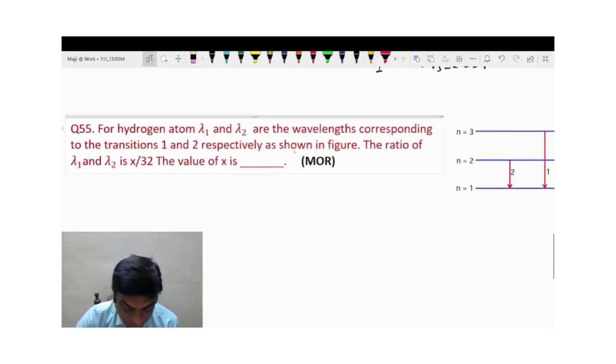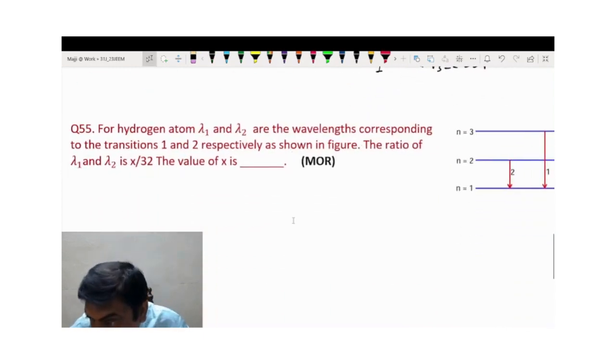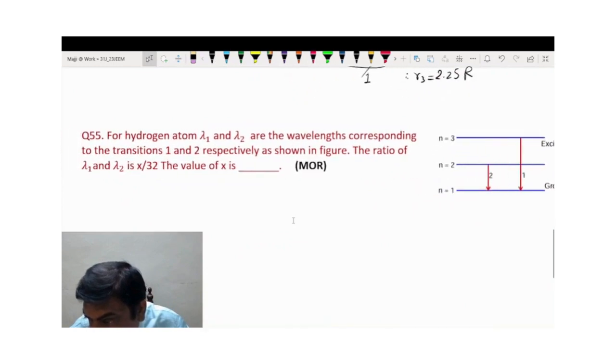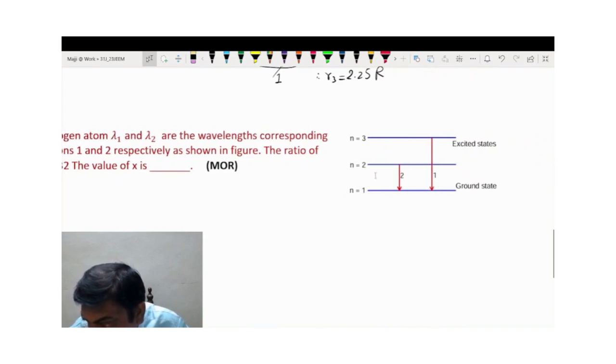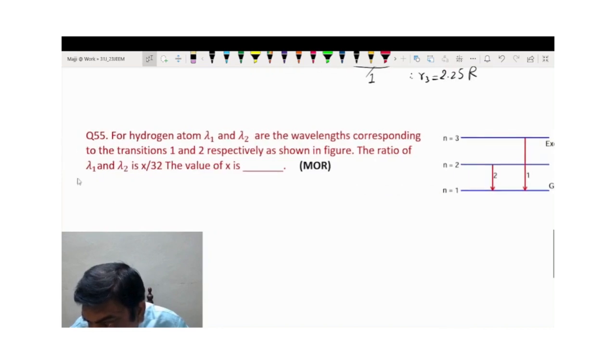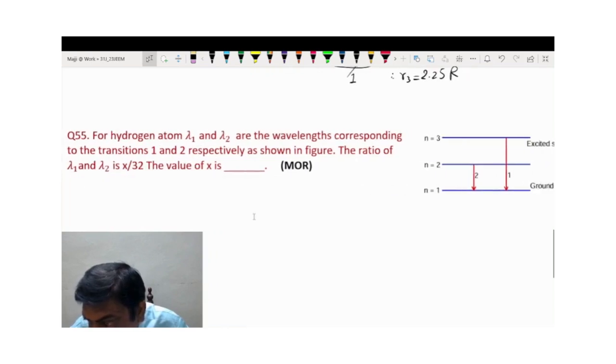Then for the hydrogen atom, lambda 1 and lambda 2 are the wavelengths corresponding to the transitions 1 and 2 as shown. Find the ratio of lambda 1 and lambda 2. You can see, students, transition 1 is from n equal to 3 to n equal to 1, whereas transition 2 is from n equal to 2 to n equal to 1. So corresponding wavelengths are given. We have to find lambda 1 by lambda 2.